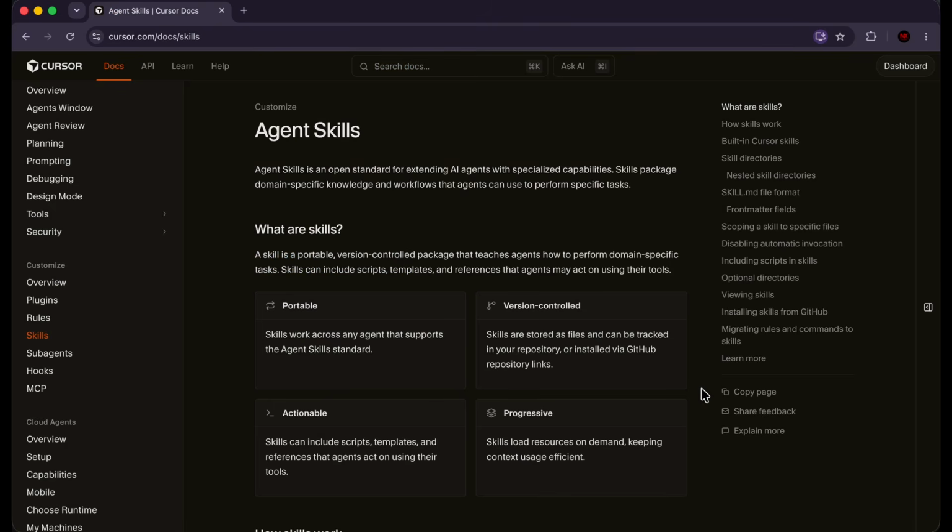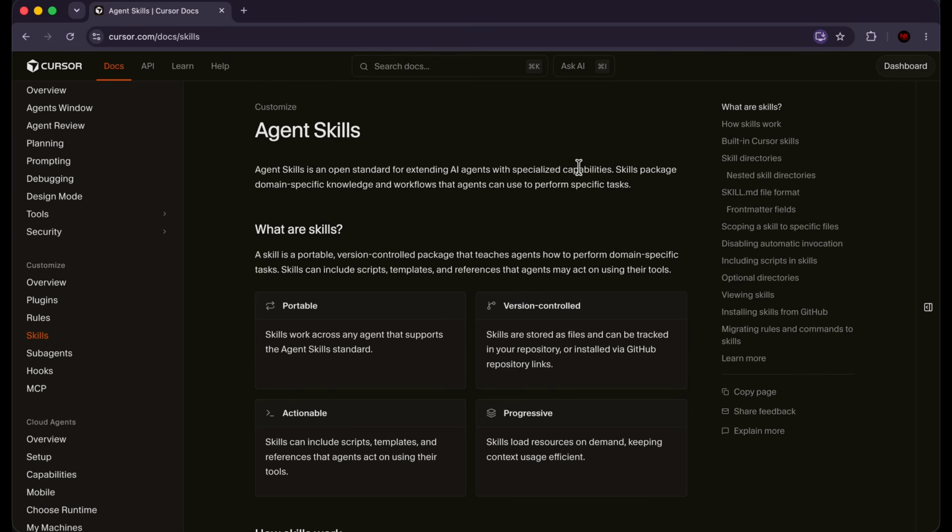Now let's talk about agent skills, which are very valuable. So an agent skill is basically used for extending AI agents with specialized capabilities. For example, I could create a skill for formatting documents. Let's say I'm vibe coding with Cursor and a time comes where I need to format a document. I can invoke the skill that I've created for formatting documents, and the agent will know everything about formatting documents because it already has that specialized capability through the skill.